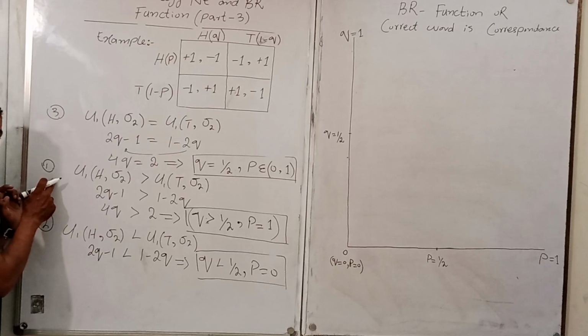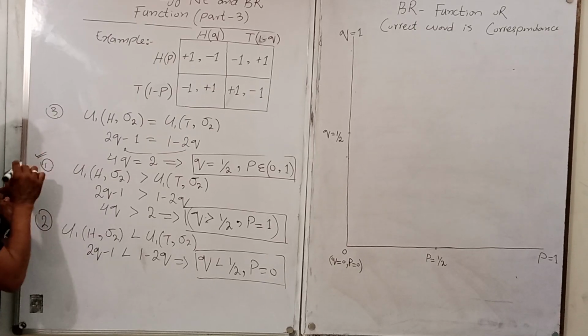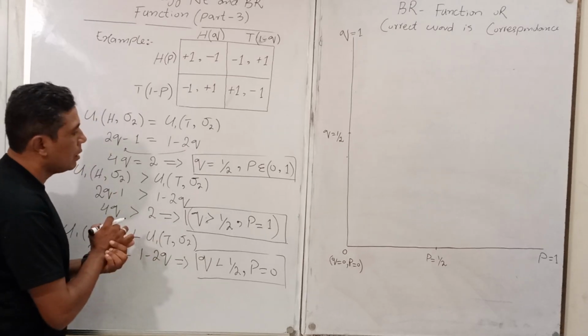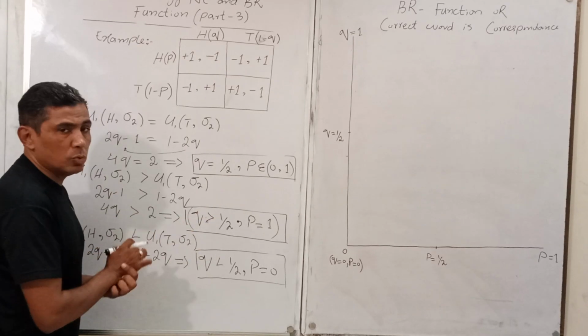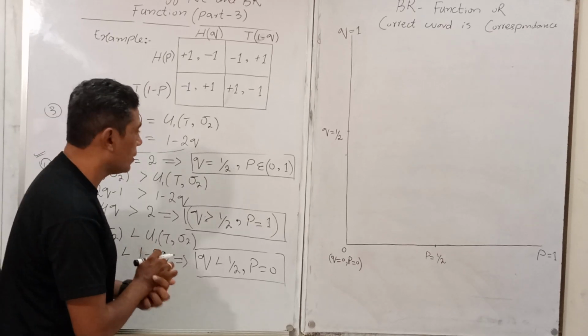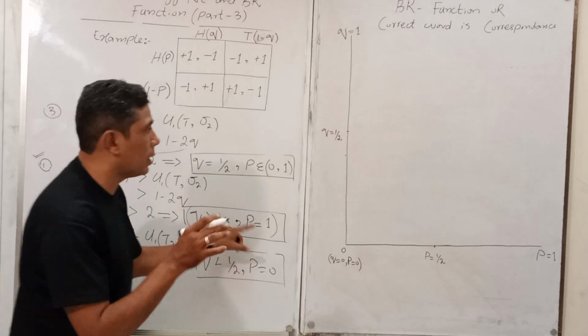Start from the first condition. What is the first condition? When Q is greater than 1 upon 2, what is the value of P here? The value of P is 1.